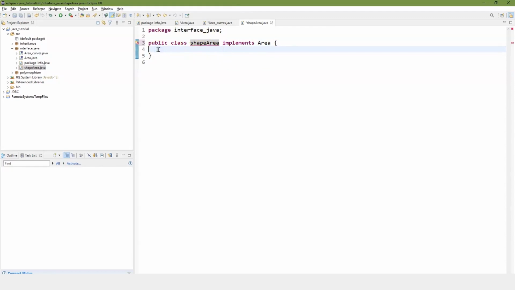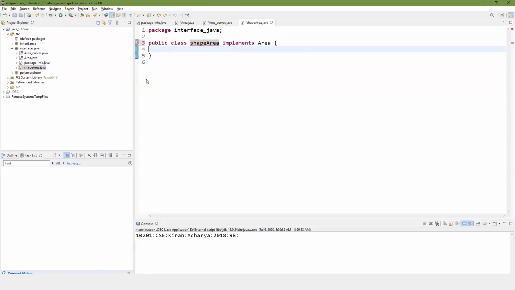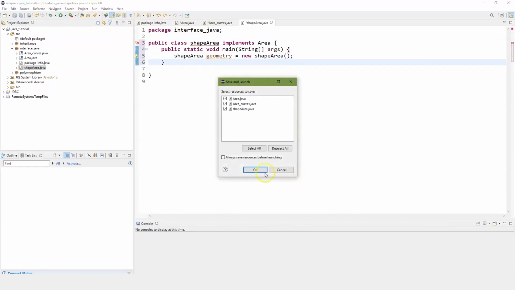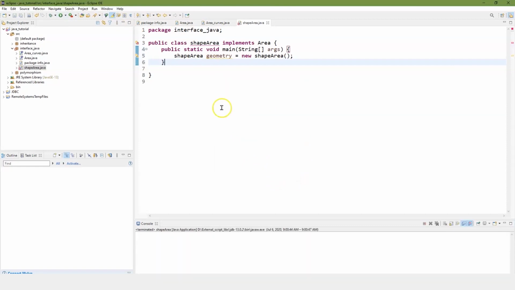Now in Eclipse, I have it set so it won't throw an error if I run the program, but it's going to tag it. So even if I compile it right now, let me just go ahead and run this, even though it doesn't do anything, it still has the shape area underlined. And then it also puts a little exclamation point at the top when I actually do some actual coding in here. Let me go ahead and do that so you can see what that looks like. There we go. We'll put in our main and we'll initiate our instance of shape area. And we'll go ahead and run this. It doesn't actually do anything. It's going to compile all our different pieces on here. And you still see the shape area has the red light underneath of it.